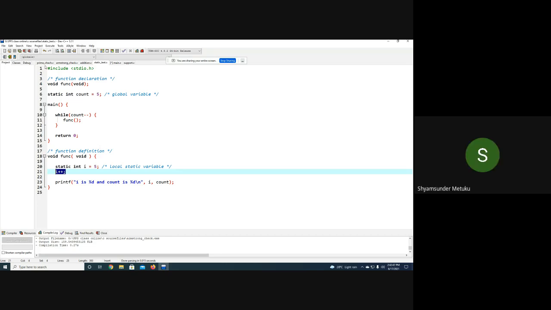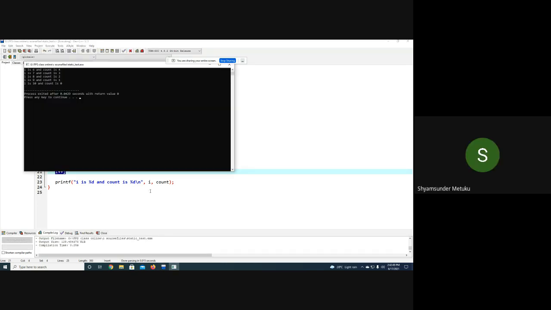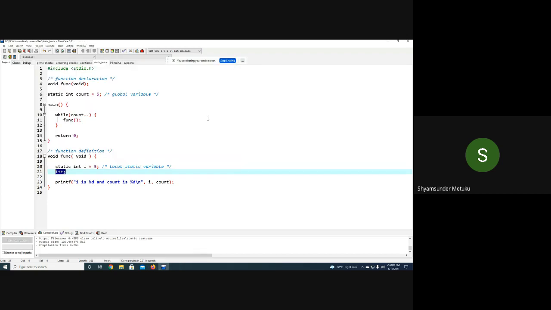So let me verify now. You can see 6, 7, 8, 9, 10, 4, 3, 2, 1, 0. Only one extra thing we have not expected. Let us see why it has come. i is 10 and count is 0. Only this part we have not expected, isn't it? Let us verify. After 4, 3, 2, 1, it should execute. Achha, so it is taking that left hand side variable, even though you don't write. Okay, it will enter and then decrease or something like that.